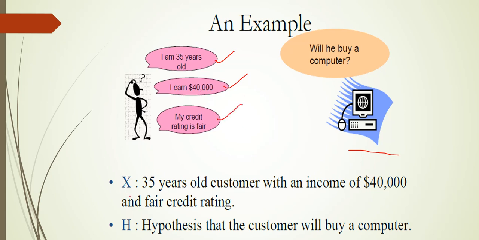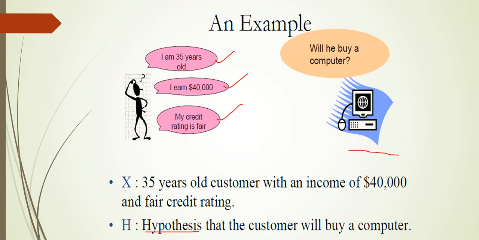So how will I assume the customer's features? That is, he is a 35 years old customer with an income of $40,000 and fair credit rating. Using this feature set, I can form a hypothesis. Hypothesis is nothing but whether the customer will buy a computer or not. So that is called a hypothesis.